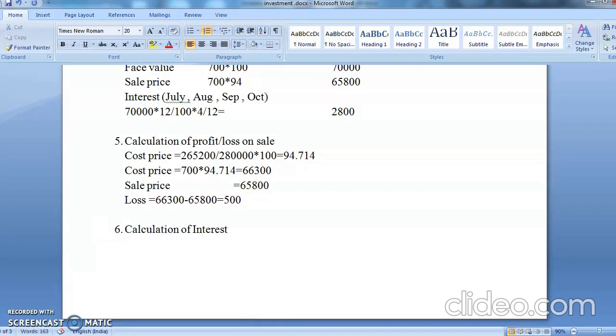Calculation of interest. See, you have received the interest last in the month of June. So July, August, September, October, November, December.